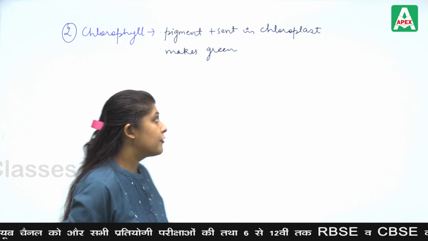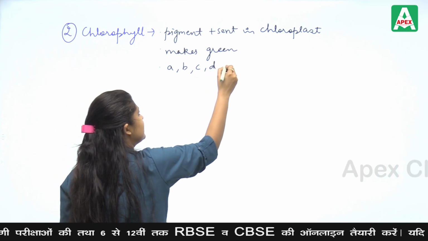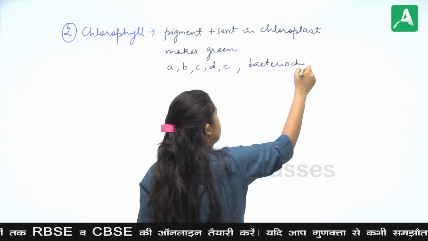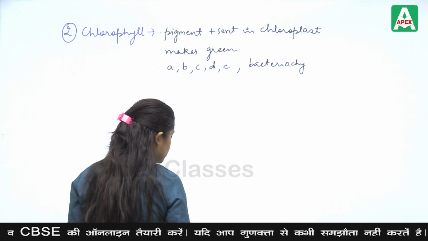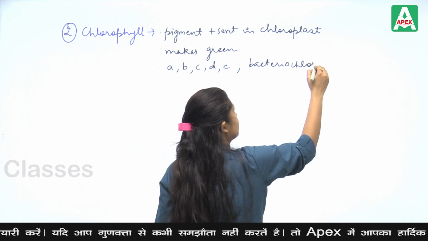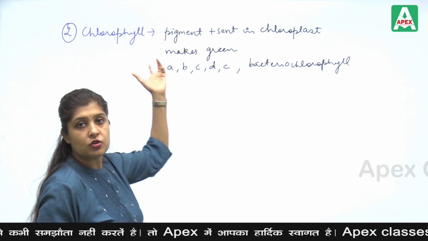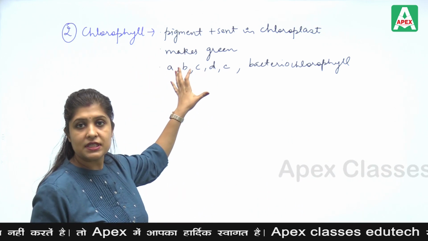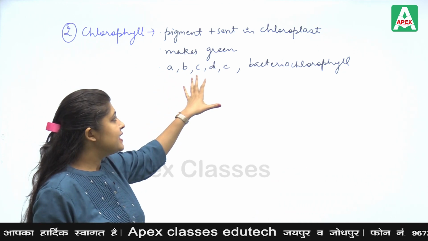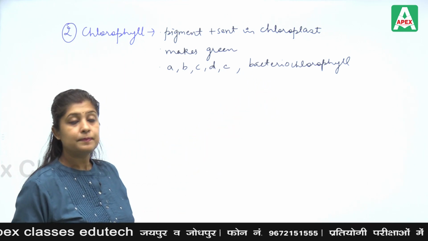Now, there are many types of chlorophyll, that is A, B, C, D, E, and there is bacteriochlorophyll. Bacteria also have chlorophyll. So these are the types of pigment found in chloroplast. In the process of photosynthesis, chlorophyll is necessary. A, B, C, D, E, and bacteriochlorophyll are the types of chlorophyll present.